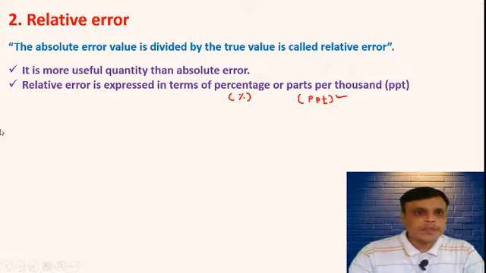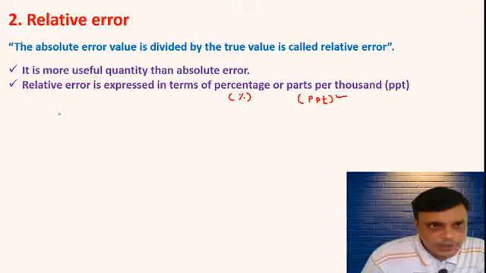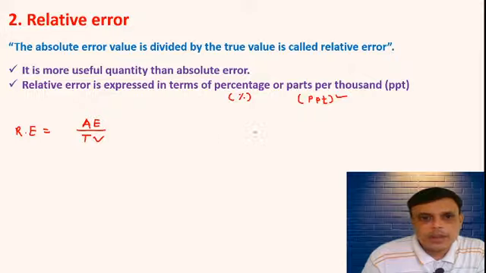For example, we will write the equation for relative error. RE is equal to absolute error divided by true value. RE is the relative error, AE stands for absolute error, and TV stands for true value.